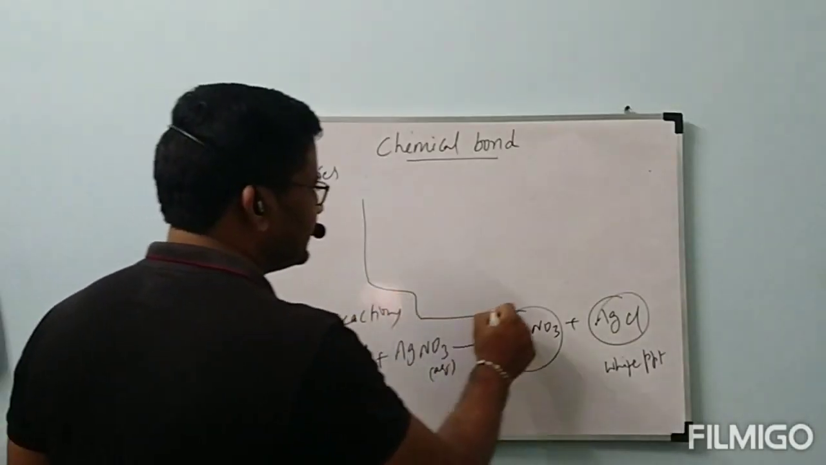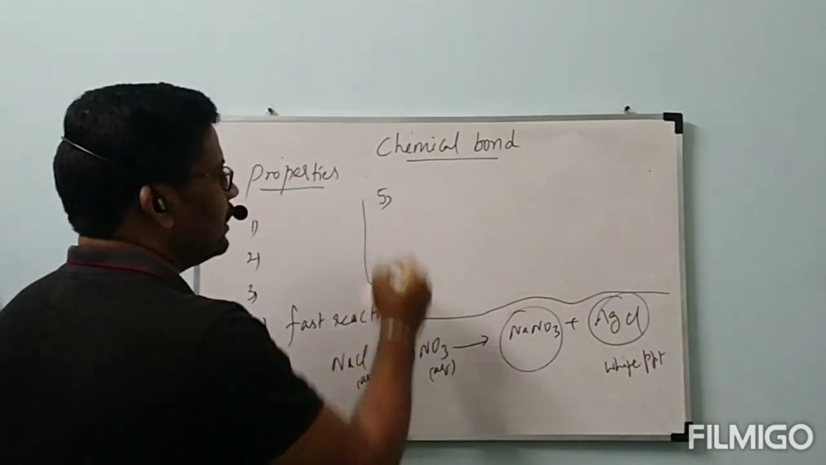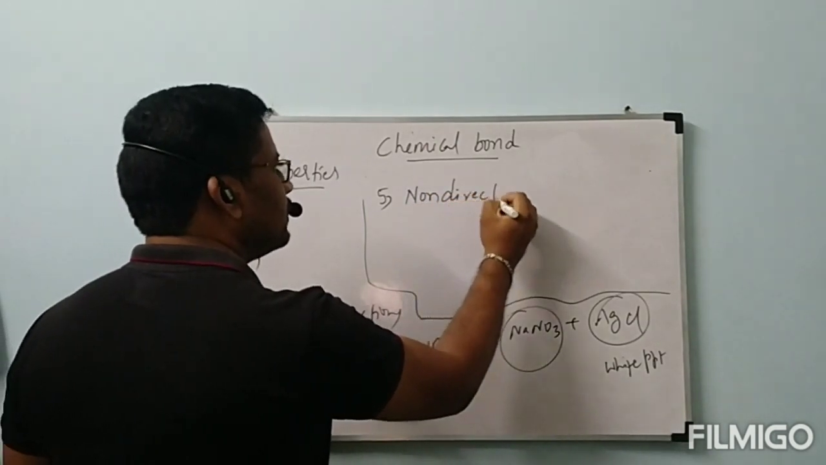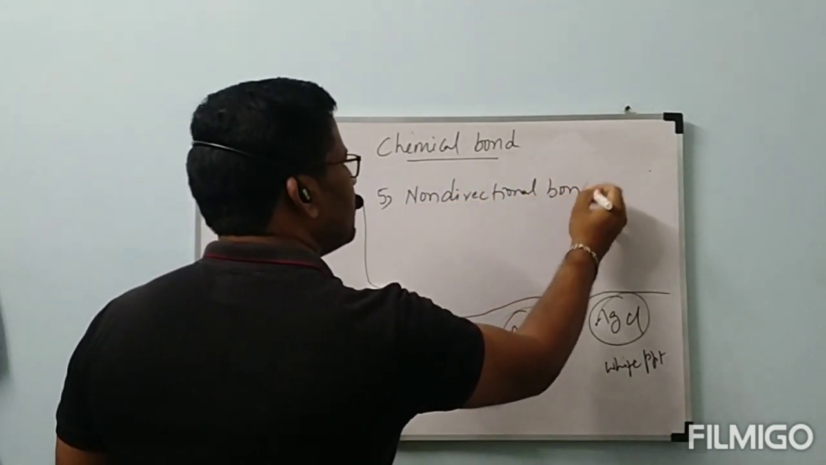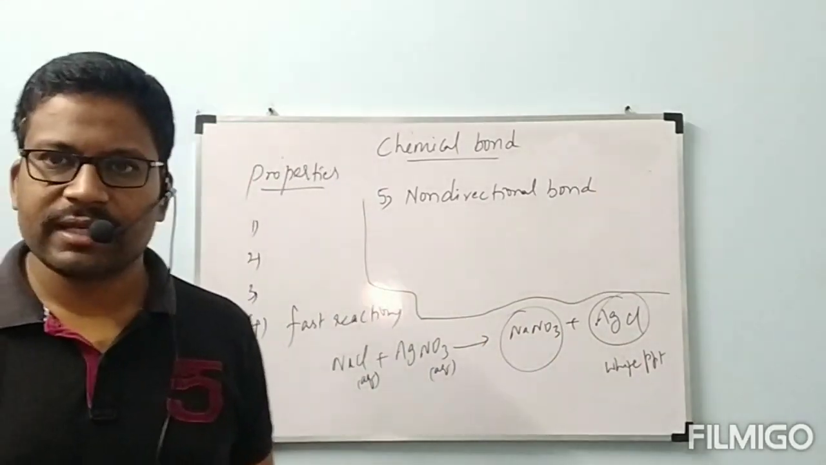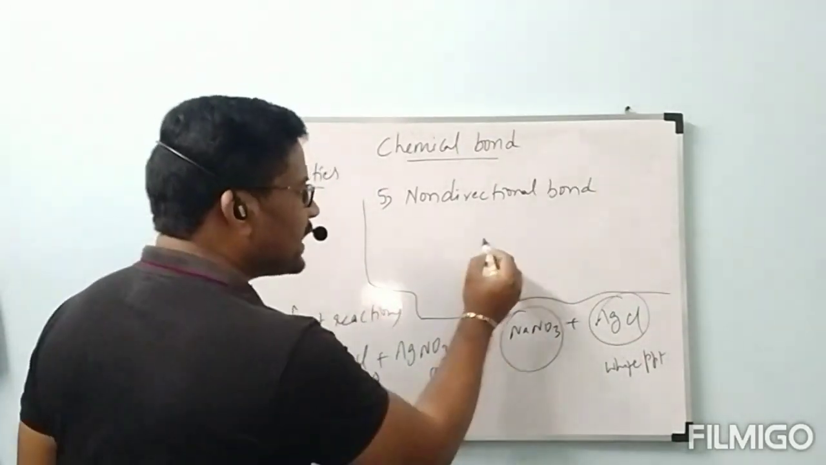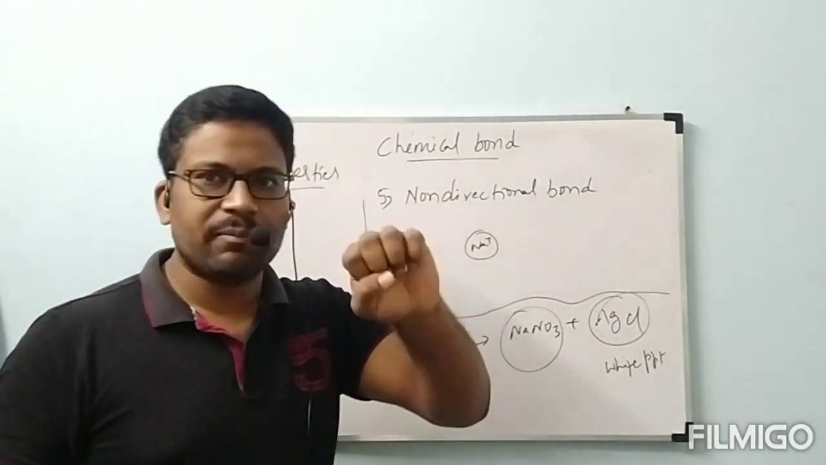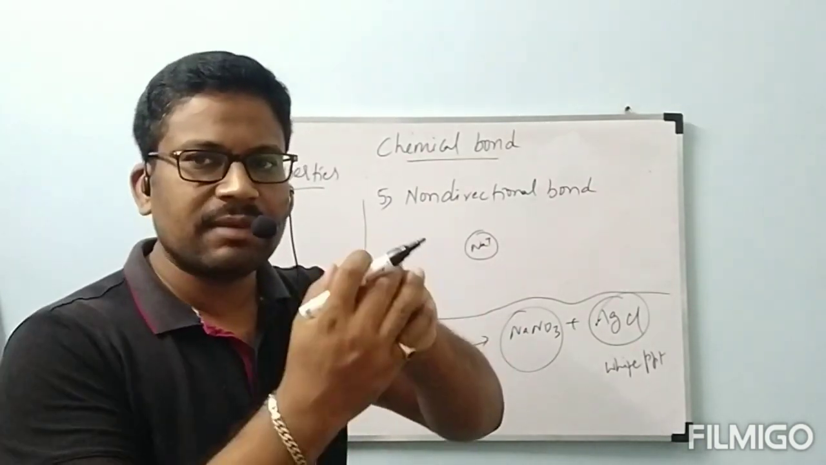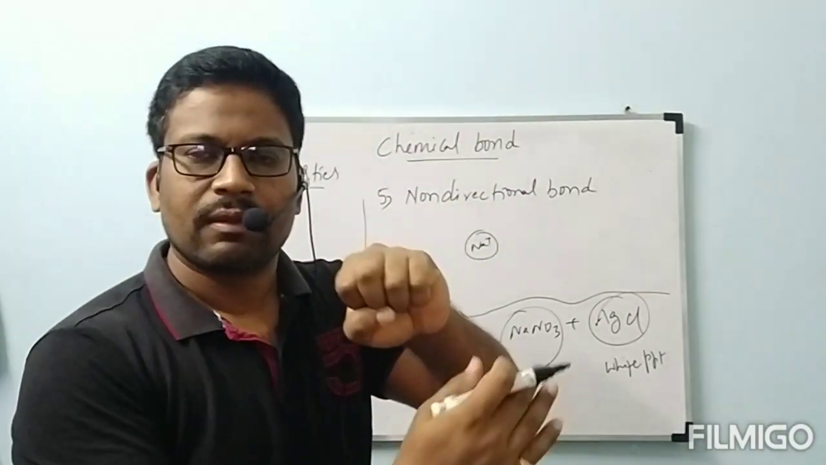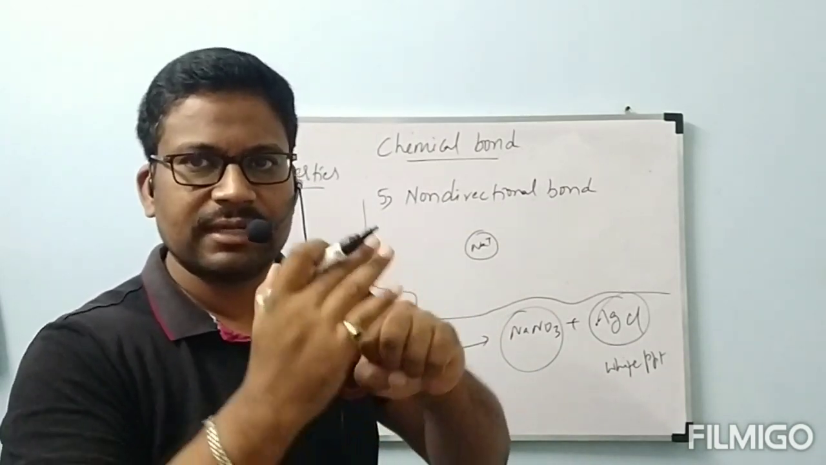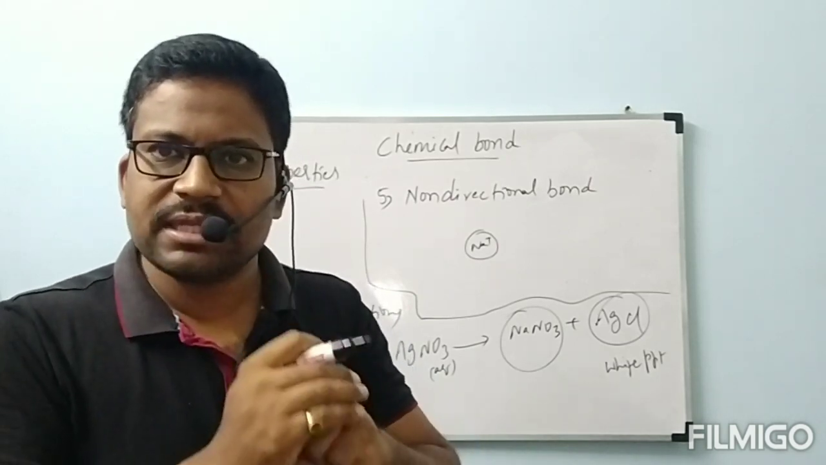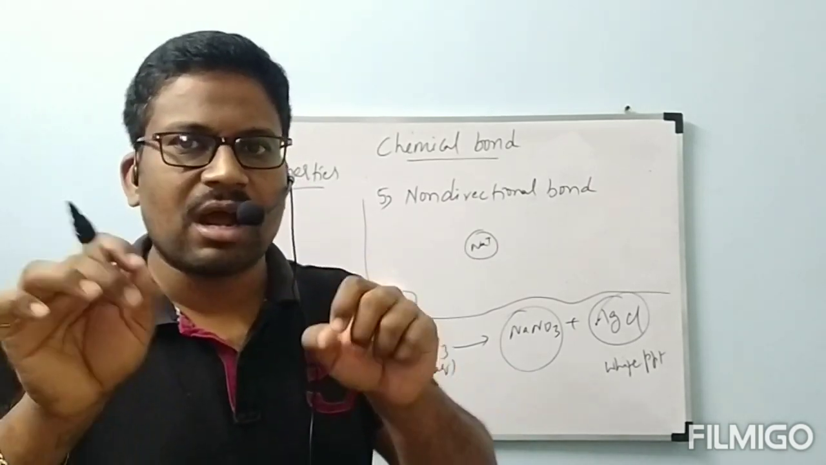Fifth point. Ionic bond is a non-directional bond. If you take Na plus, it is like a sphere, like a ball. So it will attract Cl minus from any direction. From any direction, this Na plus can attract the Cl minus. Because of that, the Na plus Cl minus bond is not formed in a particular direction. So it is a non-directional bond.